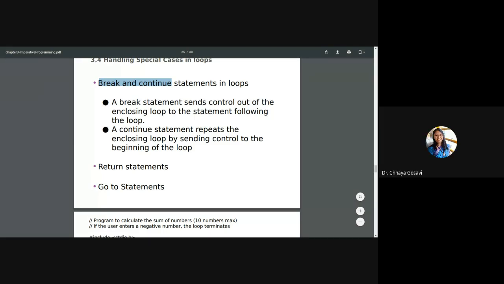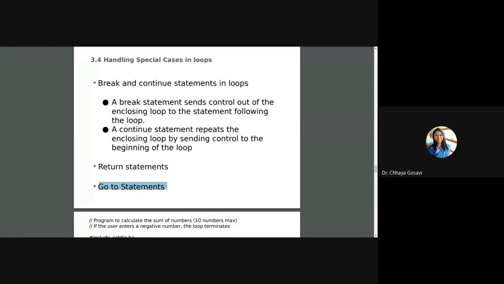There are two more statements like return and goto. From anywhere in your function you can return. For example, in case of factorial, if user entered n is equal to 0, then factorial is 1 and you will return. If user entered 1, factorial is 1 and you will return. So that return statement is also an exit from that particular function.